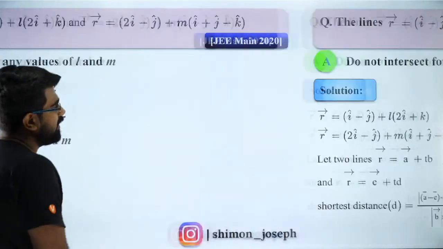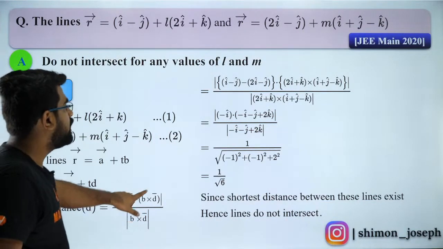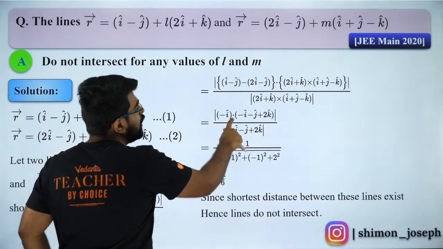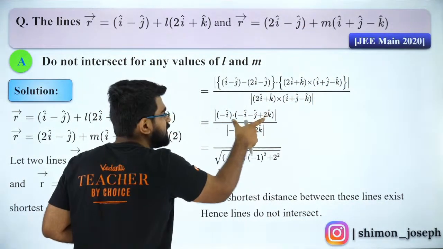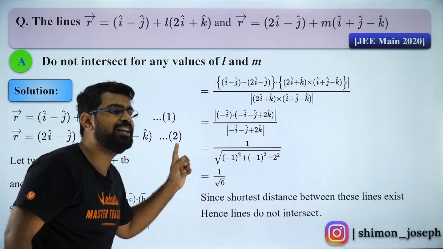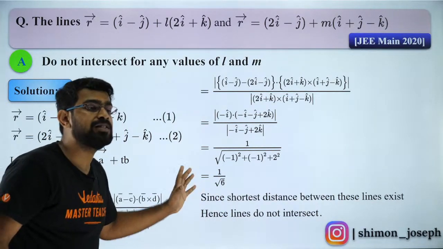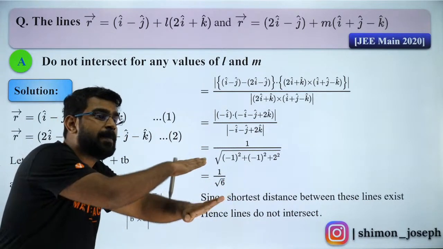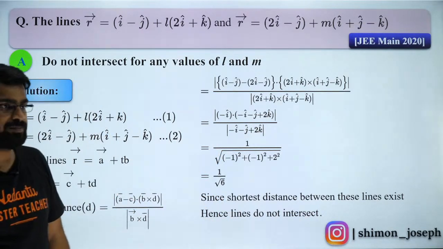So the value of D I will show you here. So this is what I did. I did the same thing, isn't it? We got this vector minus this vector, which is I, dot, we cross product the two directions. So when I do that, I get this divided by the magnitude of that. If you do it, you will get it to be 1 by root 6. Because your D is equal to 1 by root 6, it is not a 0 quantity, right? Because it is not 0, that means the shortest distance is going to be a finite number. That means there is some distance between the lines. That means they will never intersect. As simple as that. Okay?